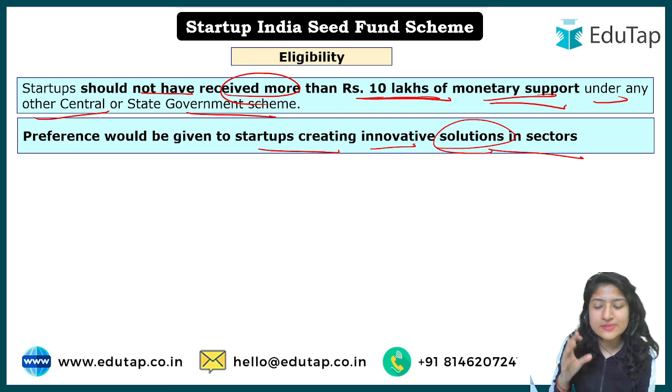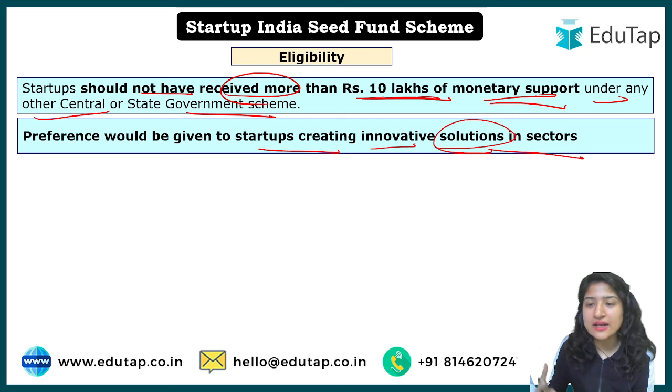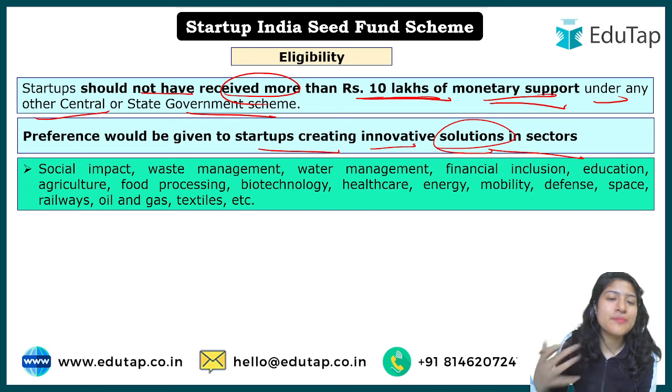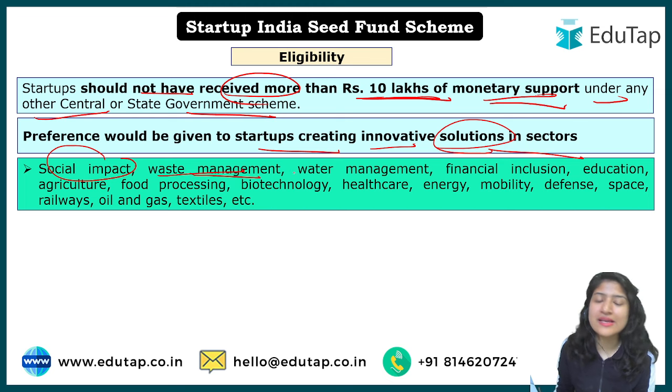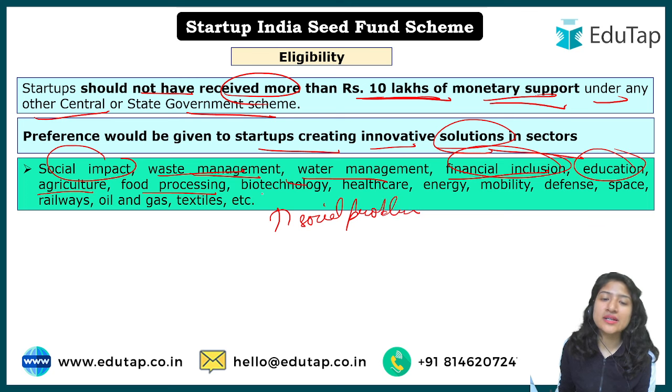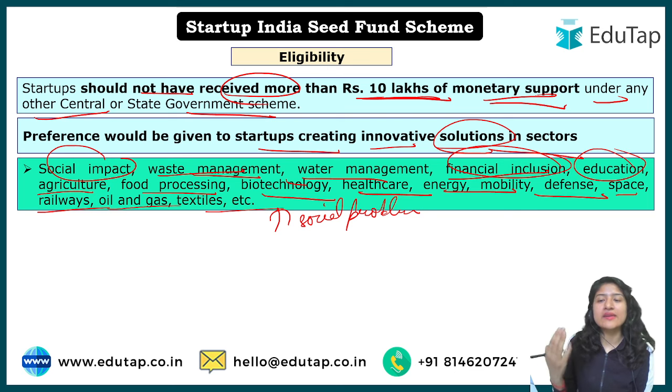This preference will be given to startups that will have some direct impact on society, for example social impact, waste management, water management, financial inclusion of all citizens in India, education, agriculture, food poisoning. Here we are looking at all the social problems that we are currently tackling. If the startup is in biotechnology, healthcare, energy, mobility, defense, space, railway, oil and gas, or textiles, it will be given preference.